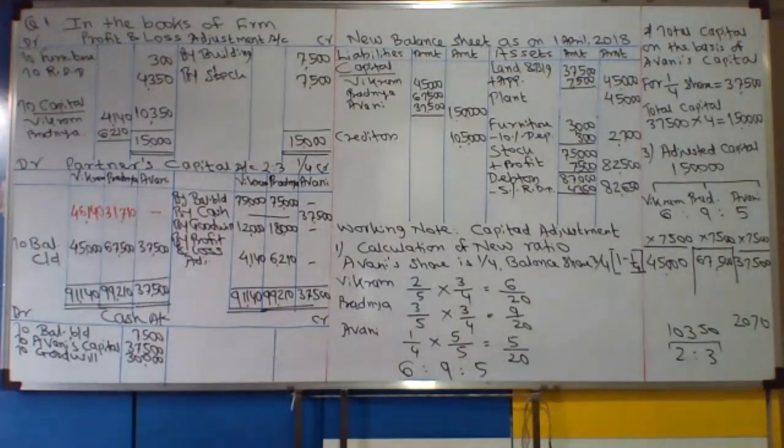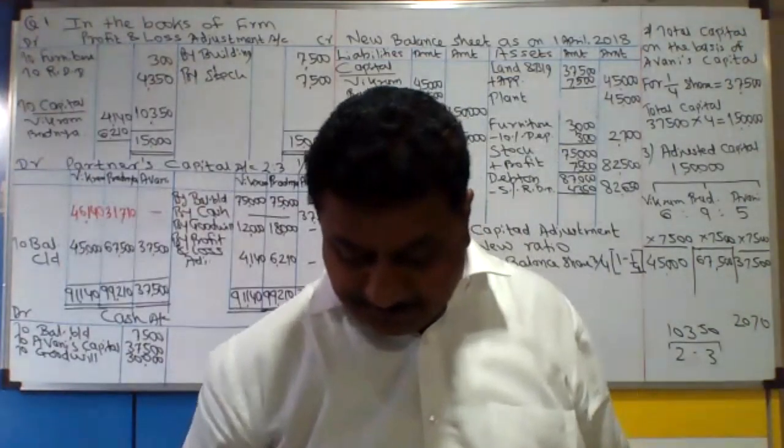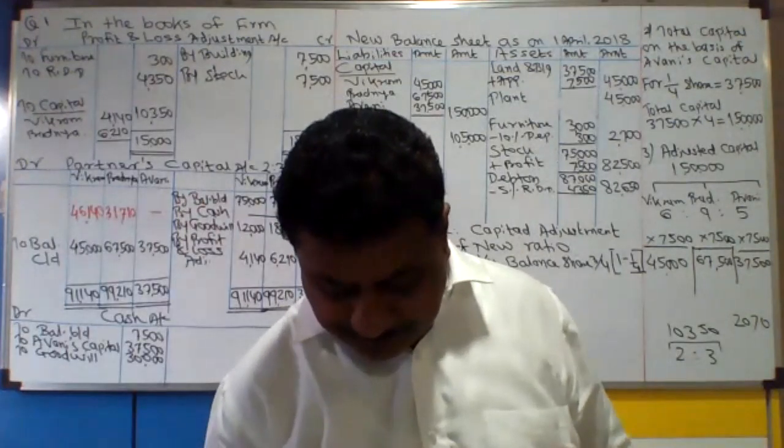So the differences are 46,140 and 31,710. Okay.